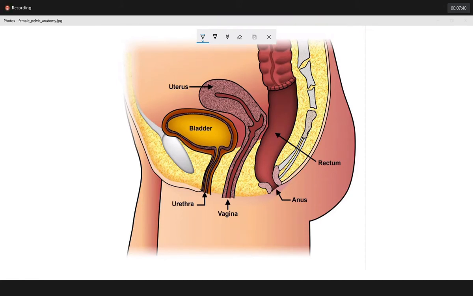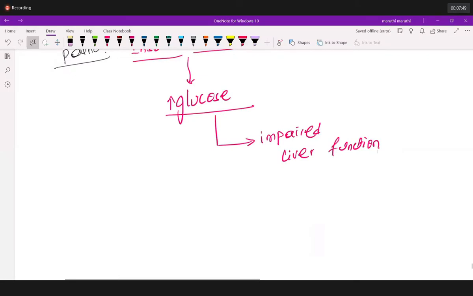You people can't see the writing? No? Oh, you should have told me, right? Okay, now we can see.